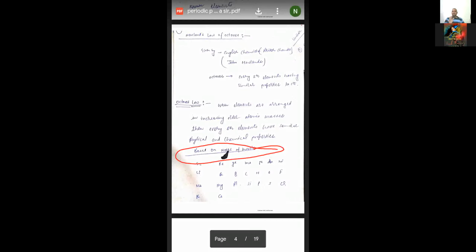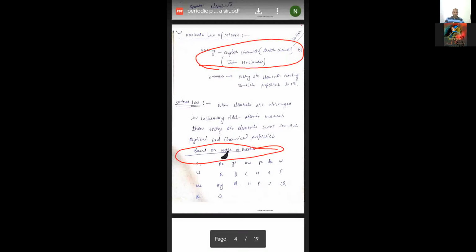And what the model said, students, is that every 8th element is similar in properties to the first element. So this is the law behind the Newlands' octave model. This model was actually given by the English chemist, that is the British chemist, John Newlands.